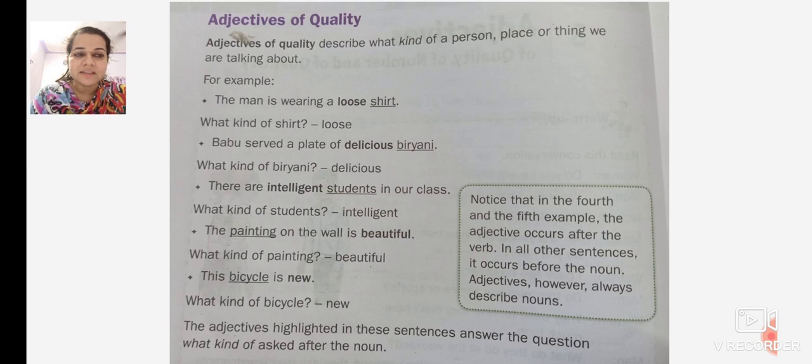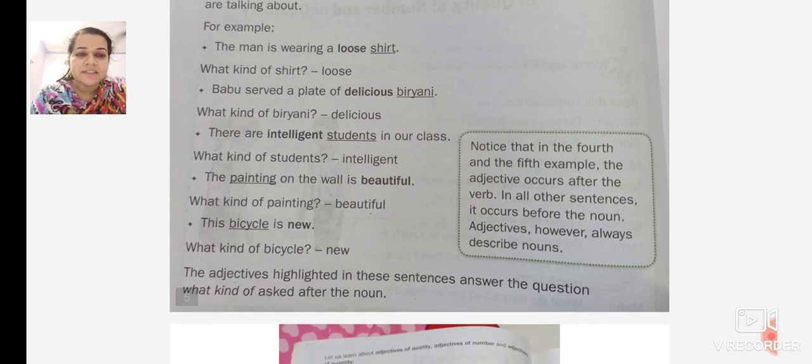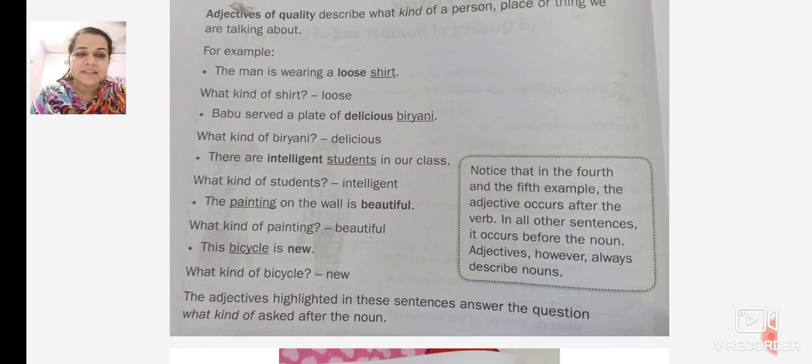In all other sentences, it occurs before the noun. Adjectives, however, always describe the noun. Whether it comes before or after, it describes the noun. It tells more about the noun. The adjective highlighted in the sentences answers the question what kind, asked after the noun.